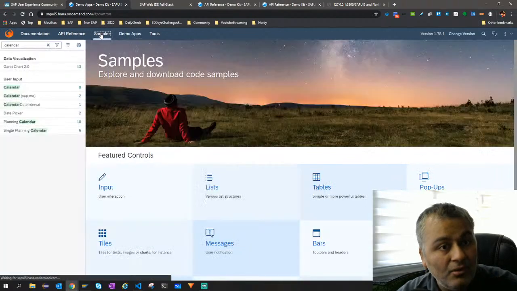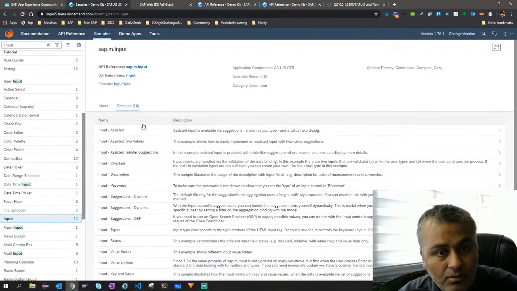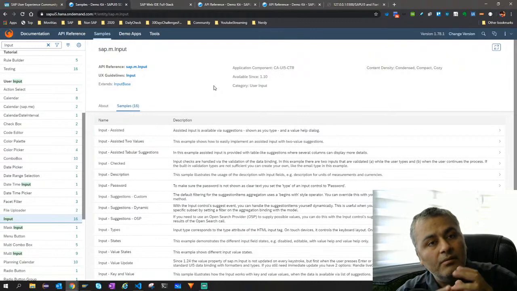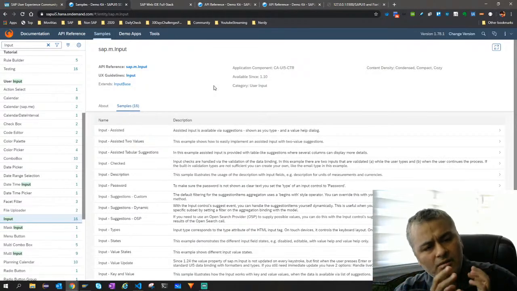Now I come back again to samples and I go to input. Now if I go here, you will see something like API reference sap.m.Input. So this API reference is referring to this tab. Now let's spend some time understanding how these different things are structured. For example, the front end has different controls: input, drop down, calendar, radio button, checkboxes. SAP has grouped them into different control libraries. For example, layout is a separate library, charting is a separate library. These different controls are in different libraries.